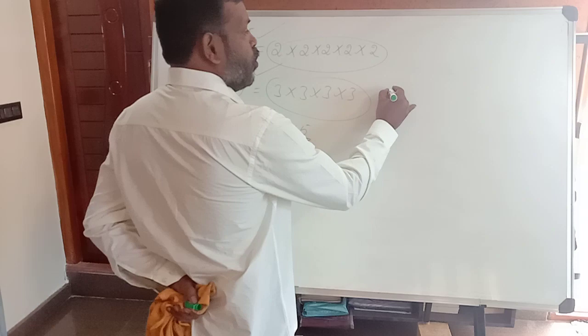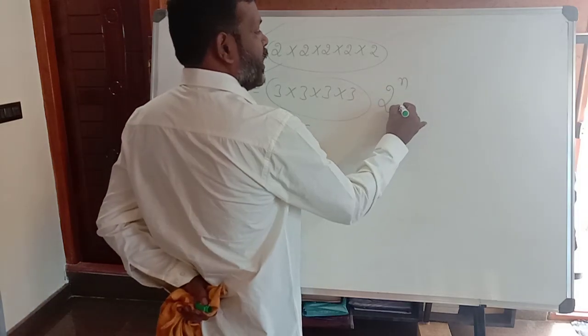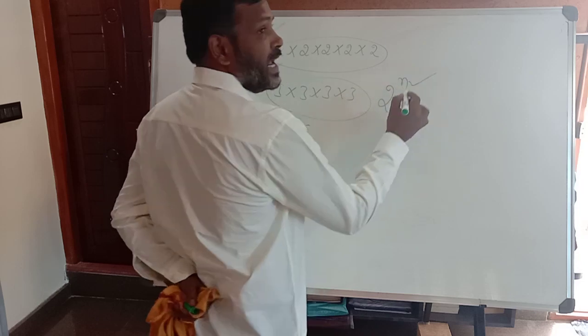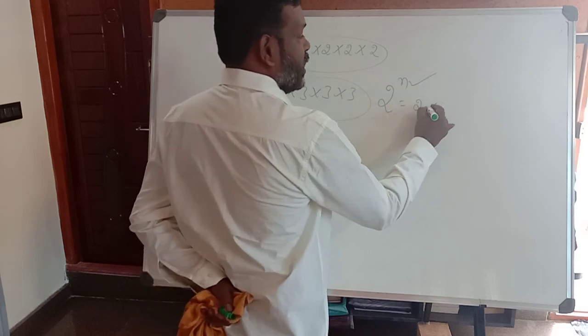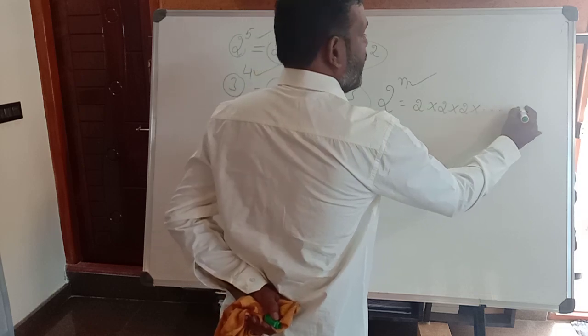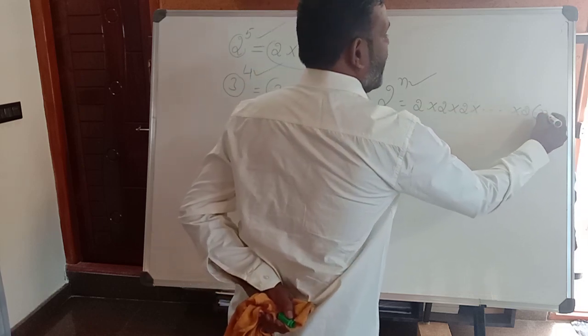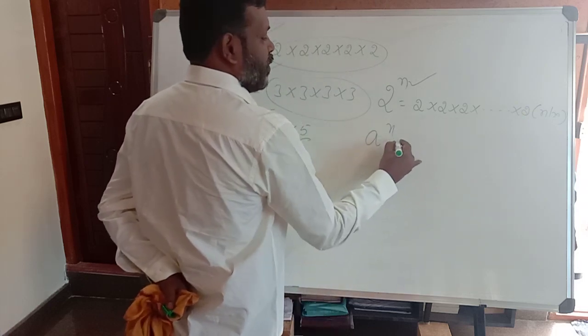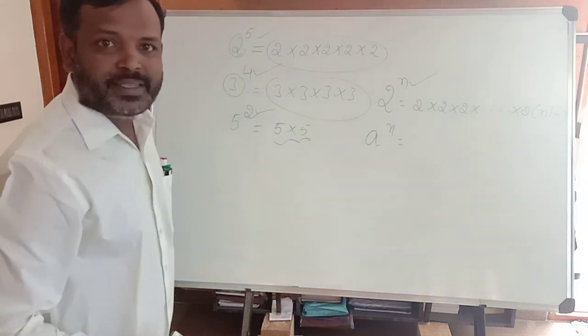Similarly, 2 power n, what is the meaning of 2 power n? Multiply 2 successively how many times? N times. So this can be written as 2 into 2 into 2 into 2 and so on into 2, how many times? N times. For example, if I write a power x, what is the meaning of a power x?